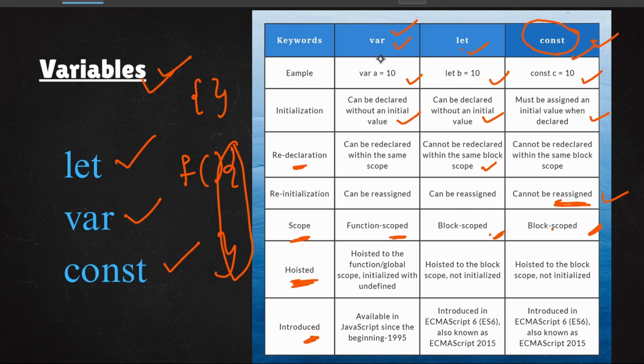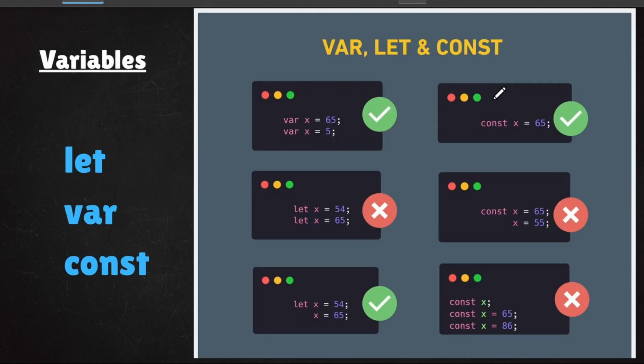var was introduced way back in 1995, as I have mentioned before, and let and const were introduced in later versions, in 2015. In ECMAScript 6, the let and const variables were introduced. Now some of the valid declarations of let, var and const you can see on the screen. With var, redeclaration is possible. If you once declared x, you can also redeclare that x. But with const you can declare only once. You cannot reassign either. This is the reassign, this is the redeclaration. Makes sense?